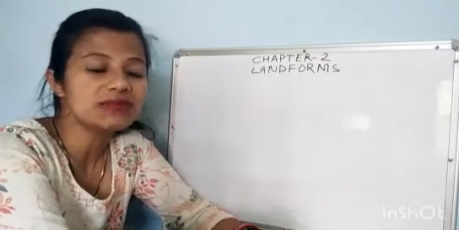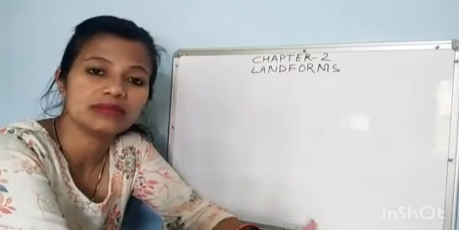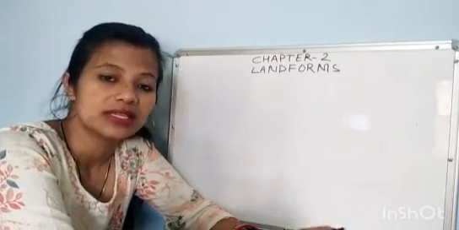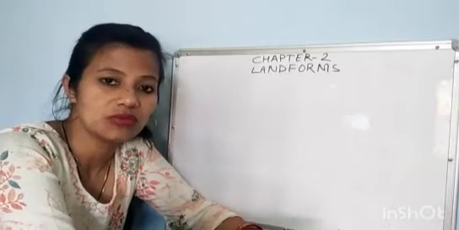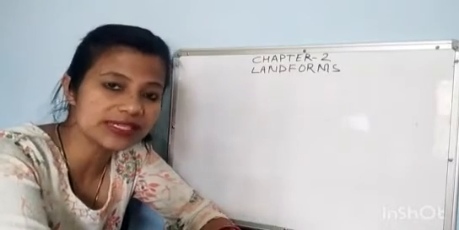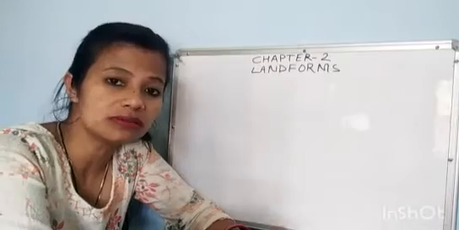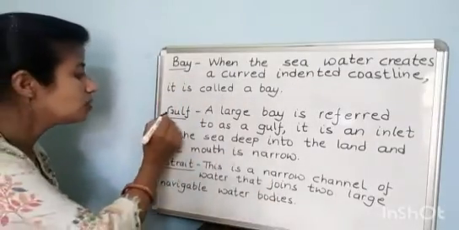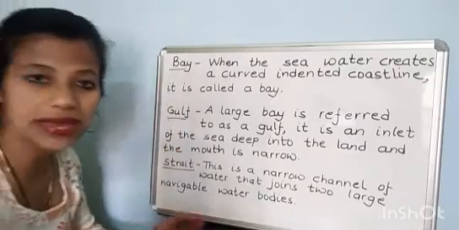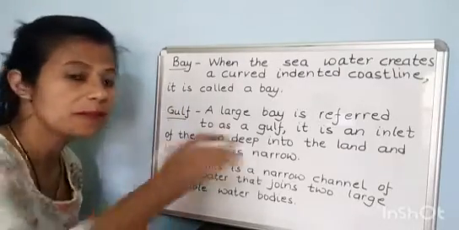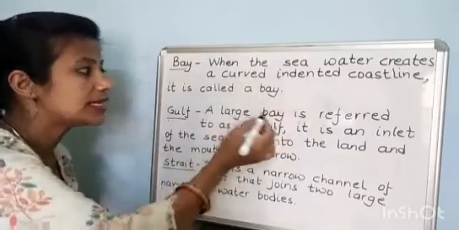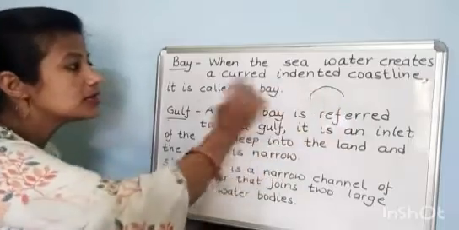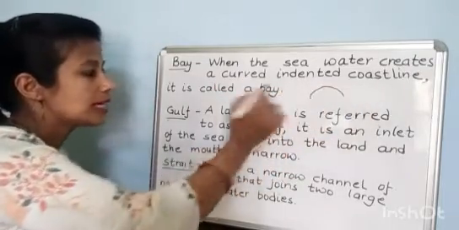Students, there are many words in your geography. Some words are there. We will define and understand the meaning of the words. They are these words. First one is bay. The meaning of bay: when the sea water creates a curved indented coastline.